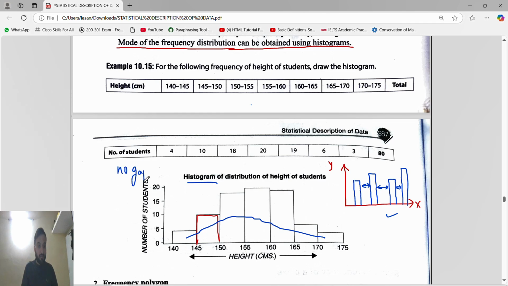Remember, they will ask this. In a histogram, guys, there is no gap between the bars. It is continuous. Histogram is continuous, but bar graph is discontinuous. We have a gap between the bars.